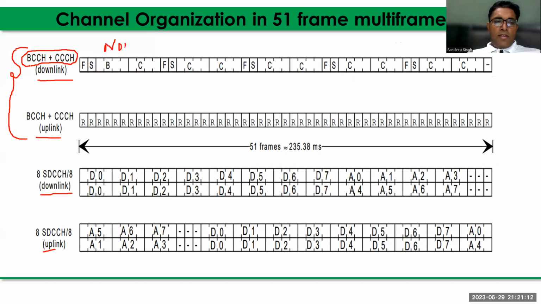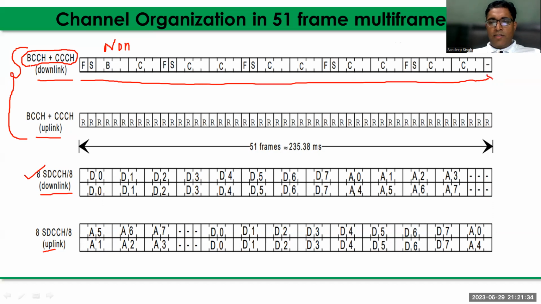Non-combined means the BCCH, common control channel, and dedicated control channel, SDCCH, are separately allocated in the frame in different time slots. Right? This is the case here. This is the sequence. What is the sequence of the logical channels transmitted in the 51 frame multiframe in the downlink direction? First is the frequency correction channel burst. Second is the synchronization, right?